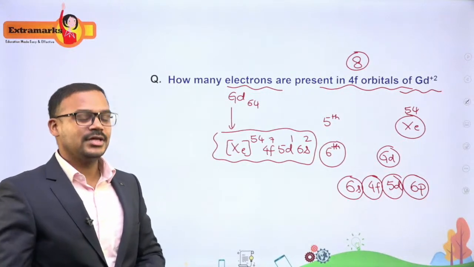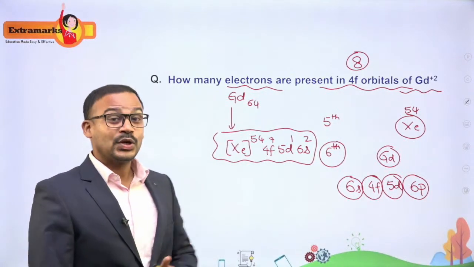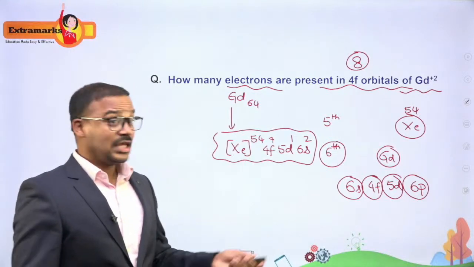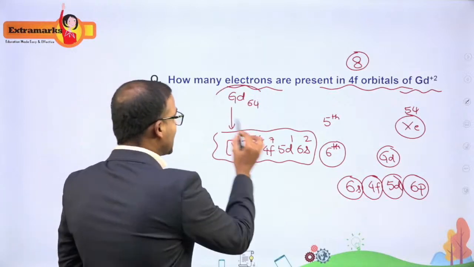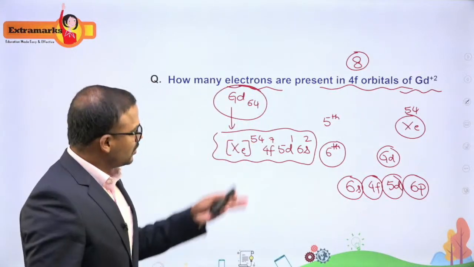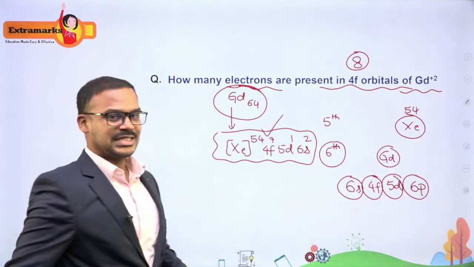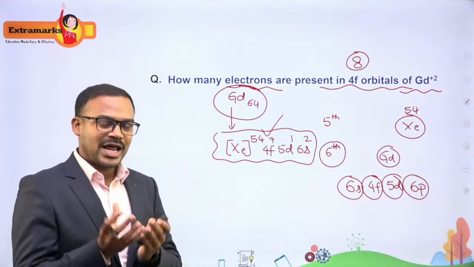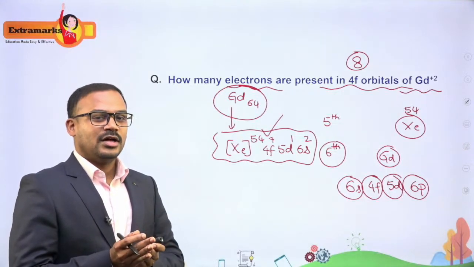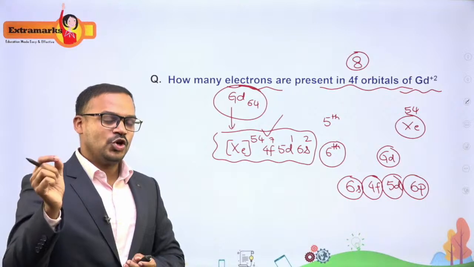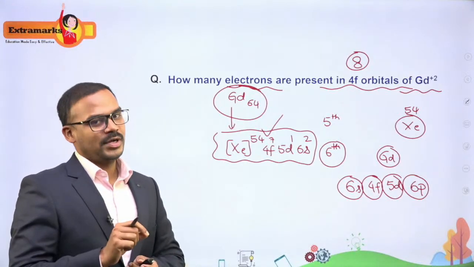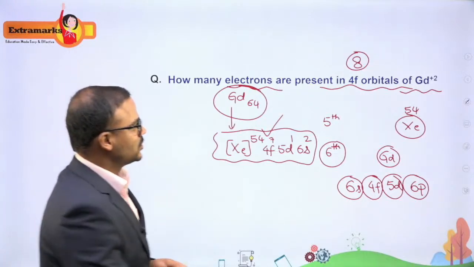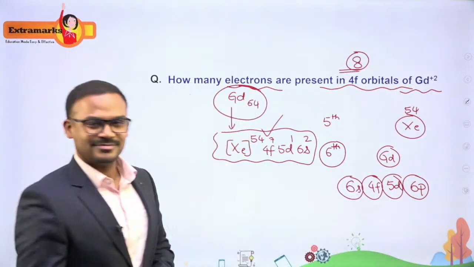So your answer is 8, not 7. This is the twist in this question. Most of you might have answered 7, but the answer is 8. If they would ask, in gadolinium how many 4f electrons are there, then my answer is 7. But not in gadolinium plus 2. In gadolinium plus 2, because of the contraction of the ion, the electron in the 5d orbital gets transferred into the 4f orbital because of the contraction and small energy gap. So the answer is 8 for this particular question.